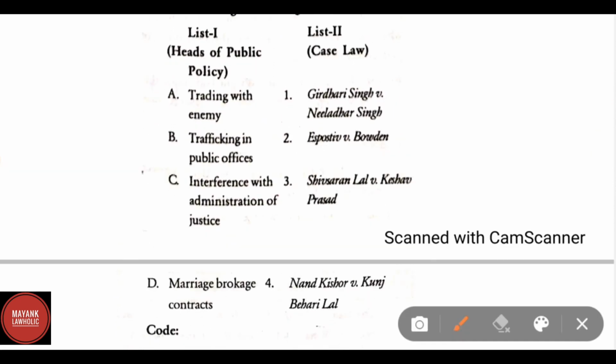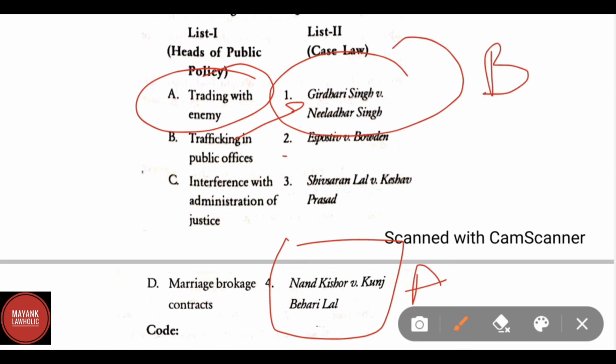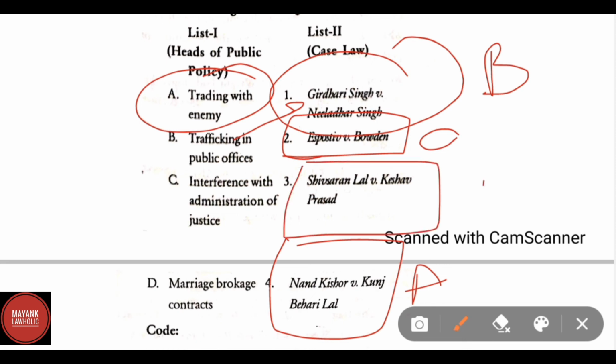Correct match with the heads of public policy with case laws: trading with enemy, correct answer is Nand Kishore versus Kunj Bihari Lal. Trafficking in public offices, correct answer is Girdhari Singh versus Neeladhar Singh. Interference with the administration of justice, correct answer is Aposte versus Bowden. Marriage brokerage contracts, correct answer is Shiv Sharan Lal versus Keshav Prasad.